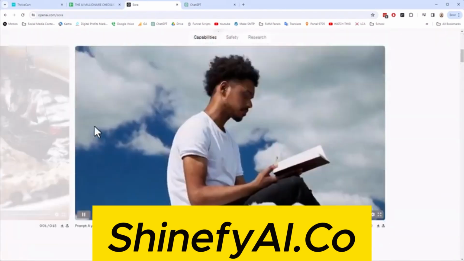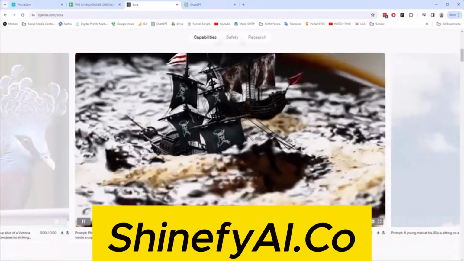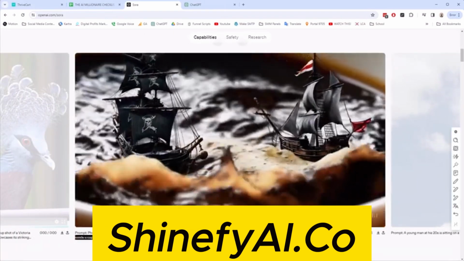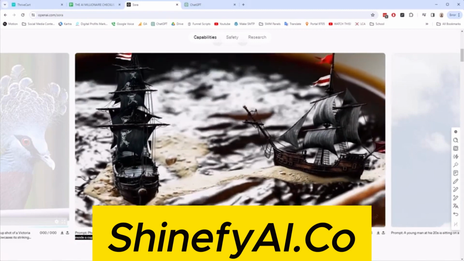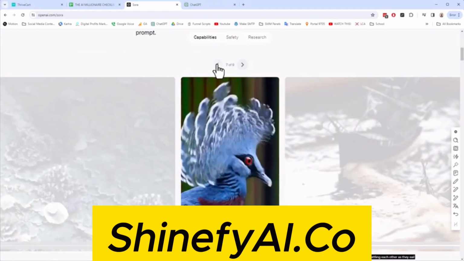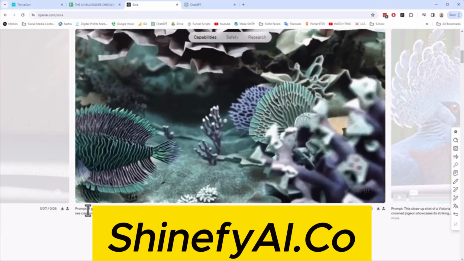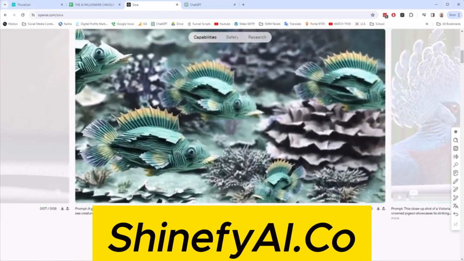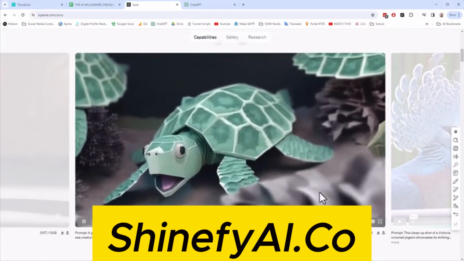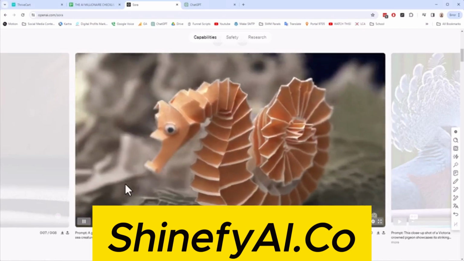If we look here, there are lots of examples. Here's one, for example: photorealistic close-up video of two pirate ships battling each other as they sail inside a cup of coffee. I don't know why you'd want that, but it's kind of cool. There's all kinds of stuff here, and these are all basically text to video. You put in a gorgeous rendered papercraft world of a coral reef, rife with colorful fish and sea creatures, you just punch it in and then AI makes this. This is a 19-second video, and Sora can make videos up to 60 seconds long.